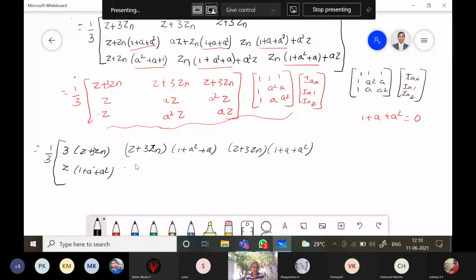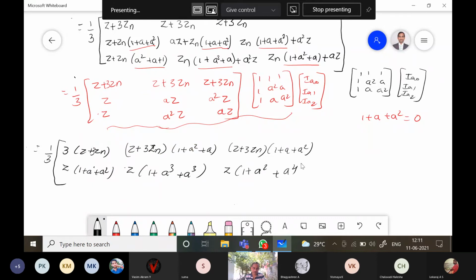Next, second row second column: Z into 1 plus a cube plus a cube, a square into a cube into Z, a into a square, a cube into Z. So the third column, Z into 1 plus a square plus a to the power of 4. Second row third column, a square and a square, a to the power of 4 into Z. That's all.